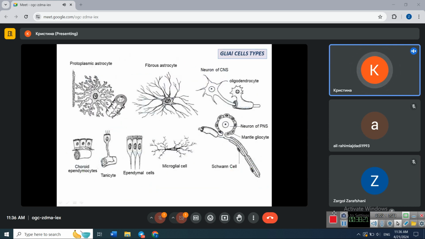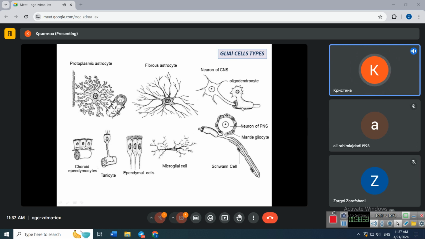In this picture, you can see the diagrams of all the glial cell types. In the last picture, you see two glial cells in PNS: mantle gliocytes, which surround cell body of a neuron, and Schwann cells here. In all the other pictures, you can see glial cells in the central nervous system. They include two types of astrocytes: protoplasmic and fibrous astrocytes. Protoplasmic are located in gray matter, and fibrous in white matter.